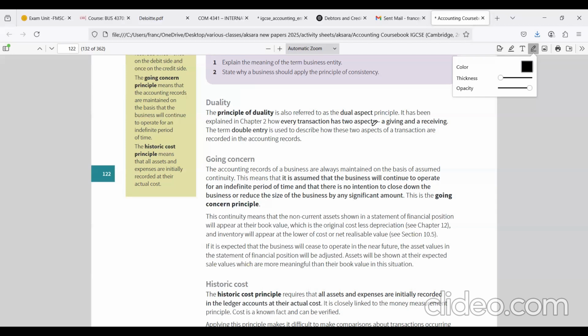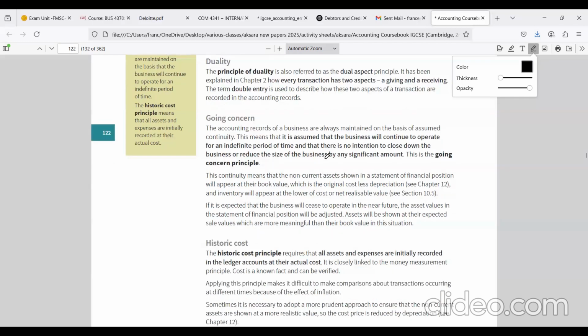If we do not have going concern, we are unable to classify assets and liabilities as non-current and current in the statement of financial position. All assets and liabilities will be recognized as current if there is no going concern principle.